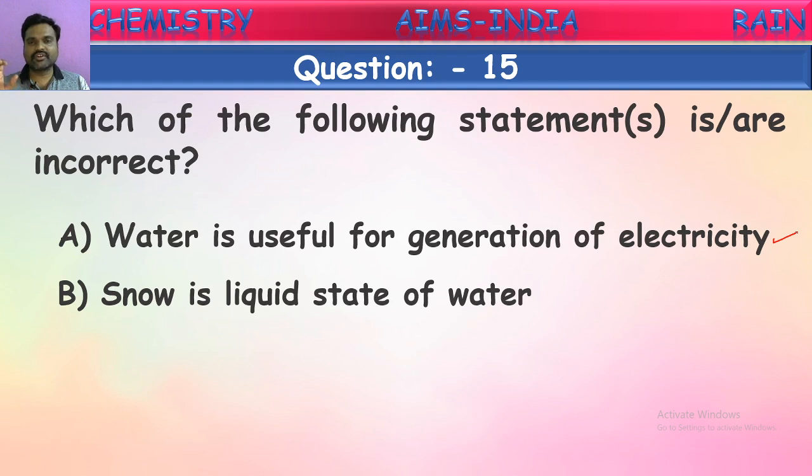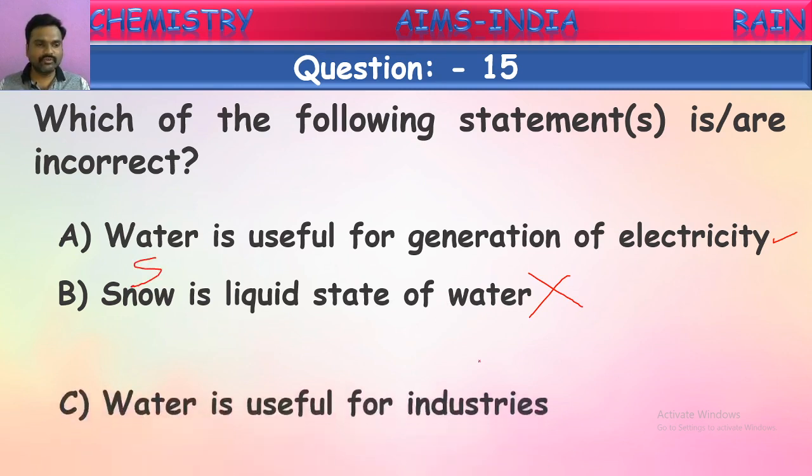Now, second one, see. Snow is a liquid state of water. Is it correct, children? Snow is a solid form of water. It is not a liquid. What is the liquid form of water? Normal water, dew. We can say these all are liquid, but snow and regular ice come under solid forms of water, but not liquid form. So what they have given here as a liquid form, snow is a solid form. Now this is an incorrect statement. Let us see the remaining options also.